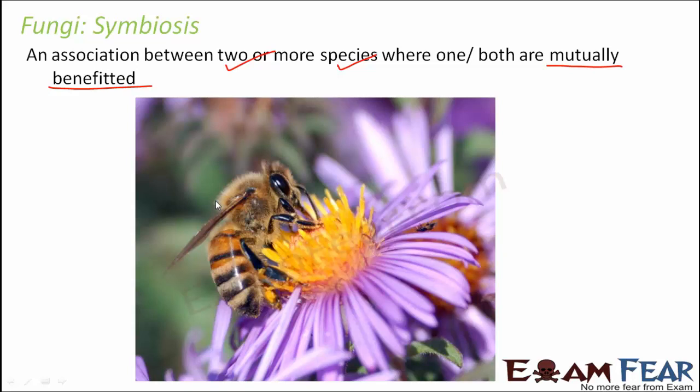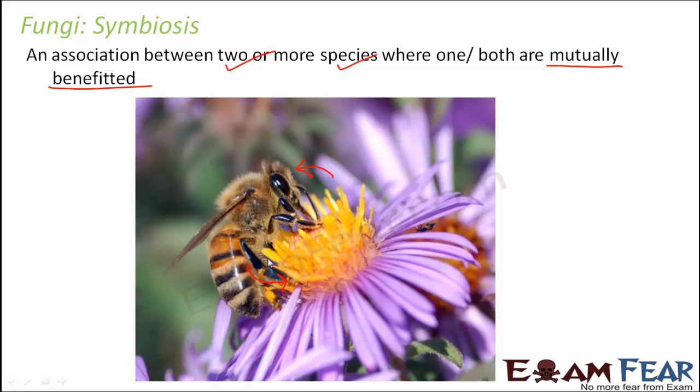So here on the screen you can see a bee and a flower. So in this case, there is a symbiotic relationship between the bee and the flower. Why? Because the bee is obtaining its food from the flower. It is obtaining the pollen from the flower. So that is how the bee is getting benefited. It is getting its food from the flower. What about the flower? The flower is getting pollinated by this bee.